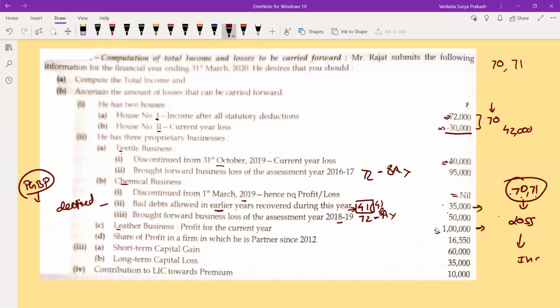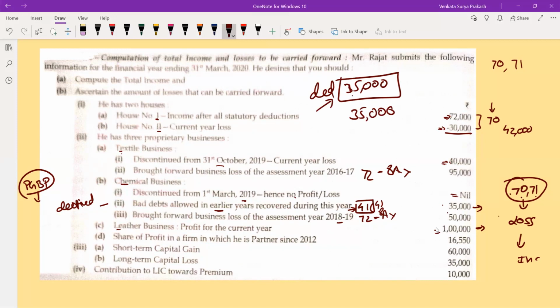Bad debt allowed as deduction. Earlier, suppose Rajat had some bad debt, say 35,000 was the bad debt of Rajat. What he has done? Taken this as deduction. In the next year, the same person paid him some 35,000. He had taken 35,000 as deduction, and the same person paid him this money. So ultimately, I need to consider this as an income.